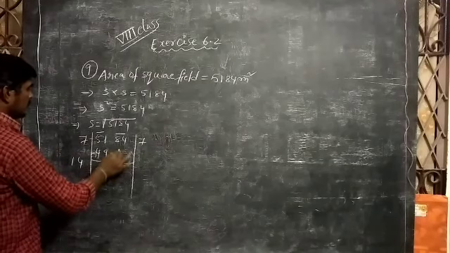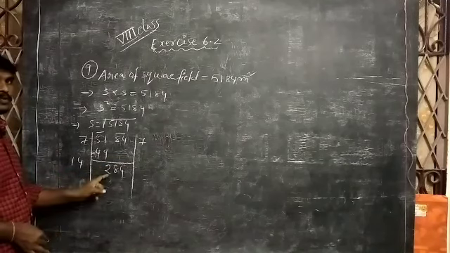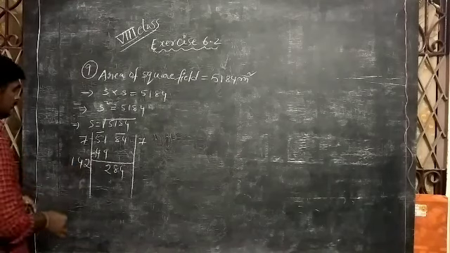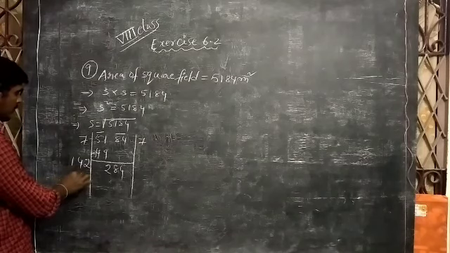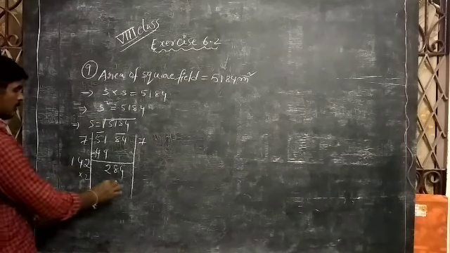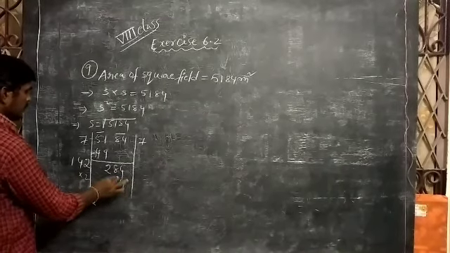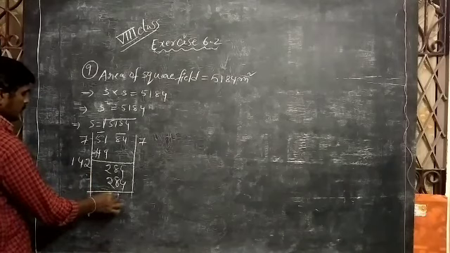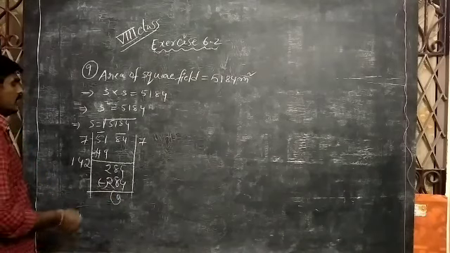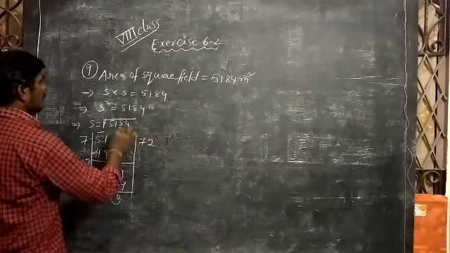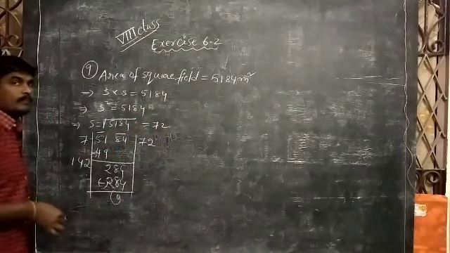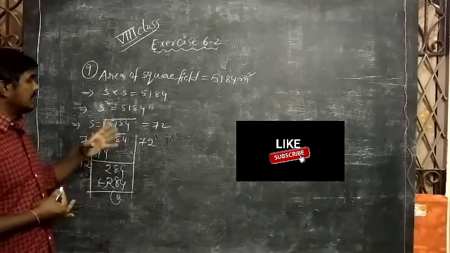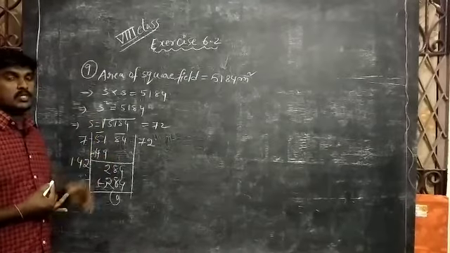Then take these two numbers, 284. Here it is better to take 2. By the same number we have to multiply again. 2 2s are 4, 2 4s are 8, 2 1s are 2. Subtract, we will get 0. So here write 2. Therefore it is equal to 72. So the square root of 5184 is equal to 72. Like that we are getting the answer. This is the side of the square.